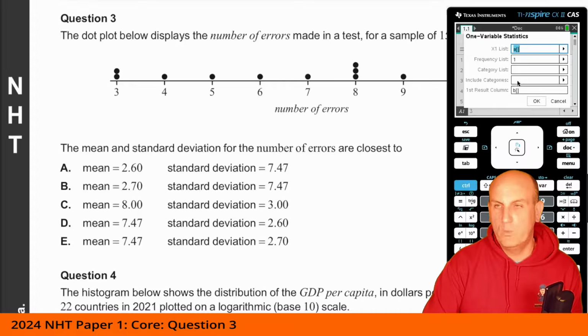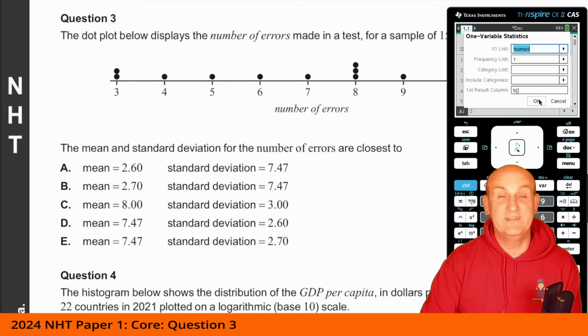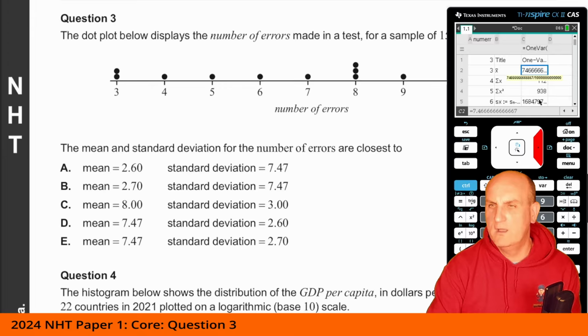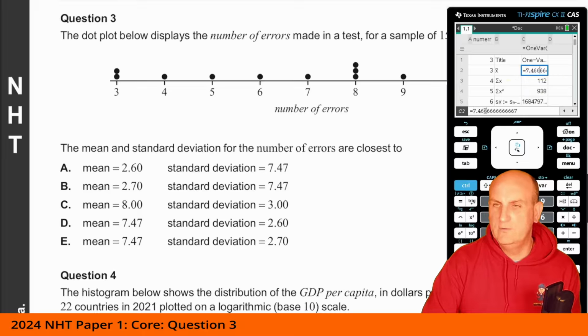Okie dokie. What is my X list? Well, we've got to tell it that we've chosen it as num, because your calculator is literally a dumb piece of machinery. Click on OK, and there we go. So what have we got here? So I've got my, oh, shucks, what on earth is that value? Well, if you look down the bottom here, we've got it as a decimal, but it would suggest my calculator's in the wrong mode. That's going to be annoying.